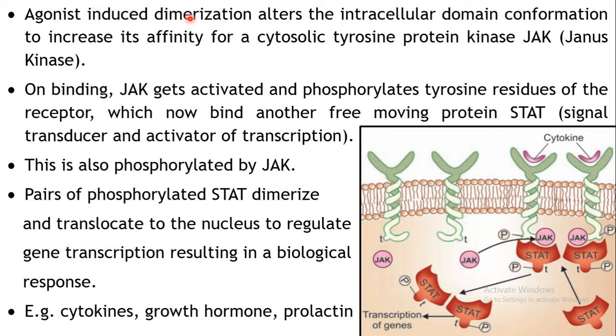Once dimerization takes place, two molecules will dimerize. As a result of this dimerization, it will produce some conformational changes in such a way that it increases the affinity of this receptor for binding of one more structural protein, that is the cytosolic tyrosine protein kinase known as JAK, that is Janus kinase is the name of the enzyme.